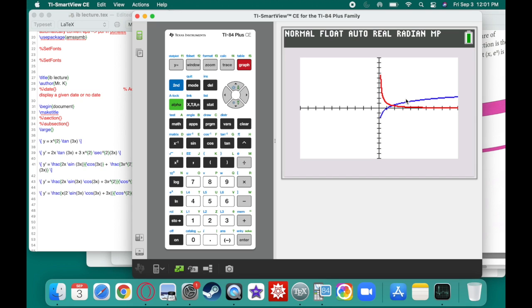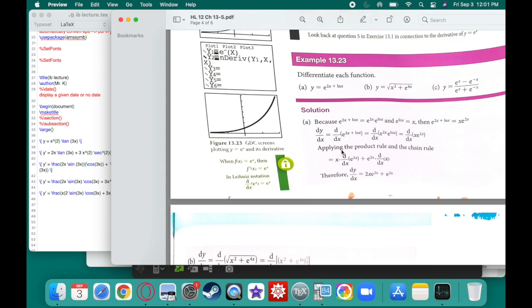Cool sauce. So the inverse should also have positive y values, and this one should have positive x values. So that's why we don't actually get the function 1 over x. It should be 1 over the absolute value of x. That's the literal definition of the derivative of natural log of x. Okay?